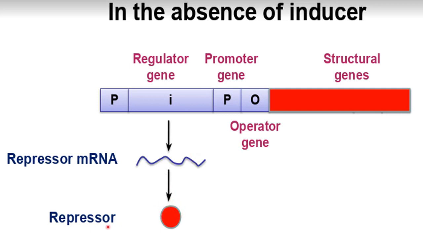So this is called the repressor protein. Okay, now what will happen, this repressor protein will bind to the operator gene, this O, and will switch off the expression of structural genes. So these structural genes will be switched off when the repressor binds to the operator.